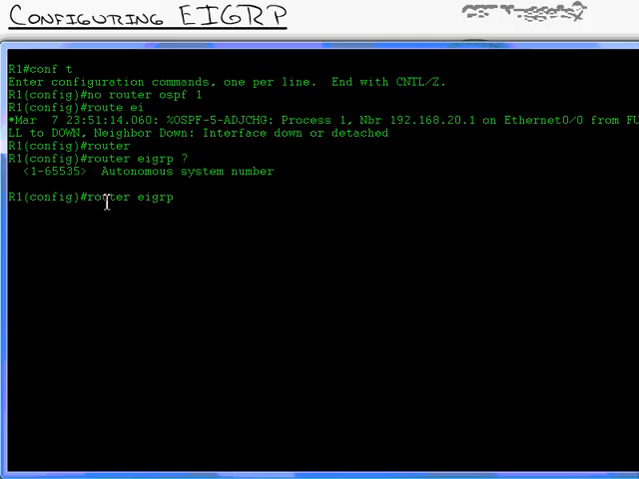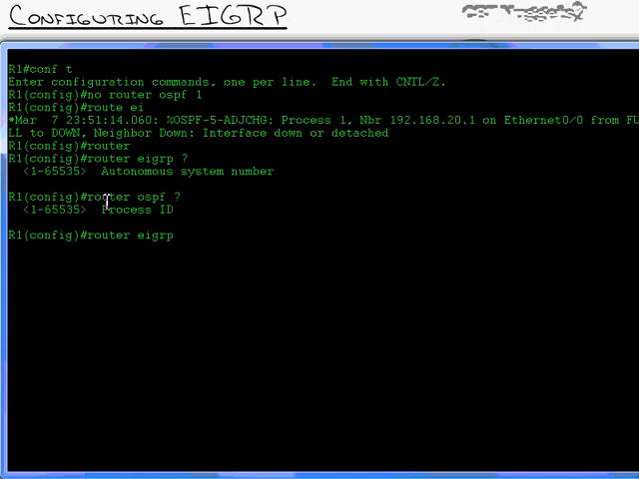I'll then go in and do router EIGRP, question mark, and you can see autonomous system number. Now you might remember with OSPF, this number was the process ID. In EIGRP, this represents the system that you are in. And unlike OSPF, it must be the same on all the routers in your network.